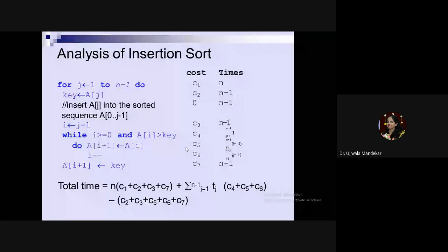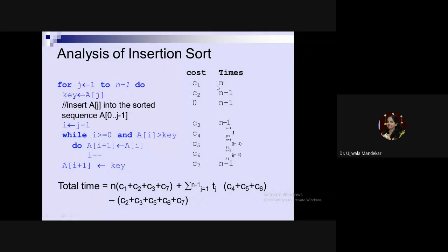Student, pay attention to how the statement is calculated. For this statement, for j is equal to 1 to n minus 1, the loop will be executed from j is equal to 1 to n minus 1, that is n minus 1 times. But after j becomes n minus 1, the statements are executed and j is incremented to n, and the condition is checked, and at that time the condition is false, hence the body won't be executed. Hence this statement will be executed n number of times.